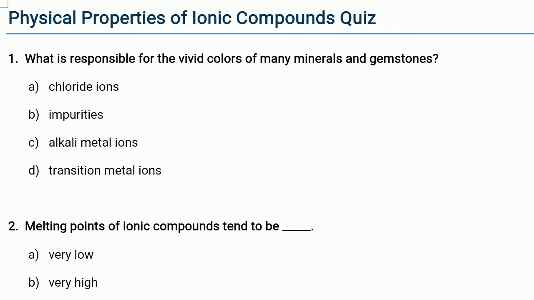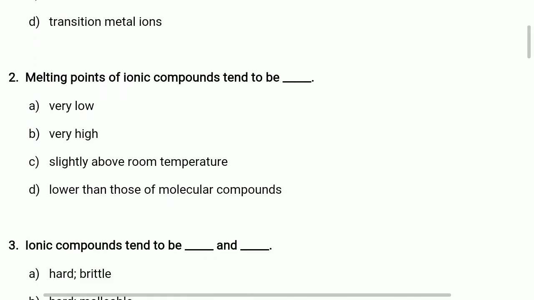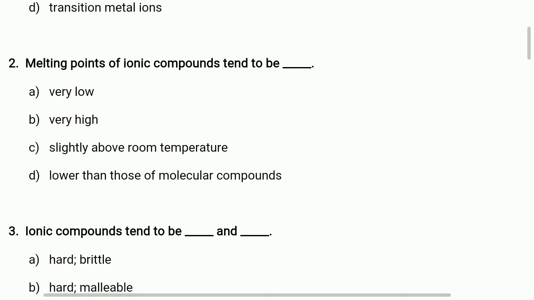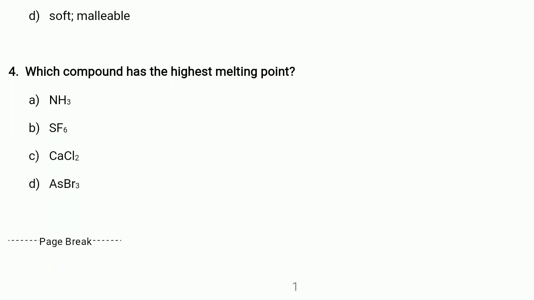Question 1. What is responsible for the vivid colors of many minerals and gemstones? A. Chloride ions. B. Impurities. C. Alkali metal ions. D. Transition metal ions. Second question. Melting points of ionic compounds tend to be: A. very low, B. very high, C. slightly above room temperature, or D. lower than those of molecular compounds. Question 3. Ionic compounds tend to be dash and dash. A. Hard, brittle. B. Hard, malleable. C. Soft, brittle. D. Soft, malleable.